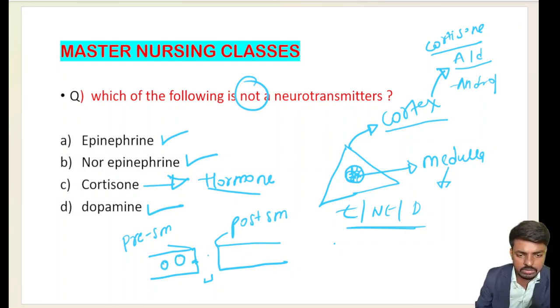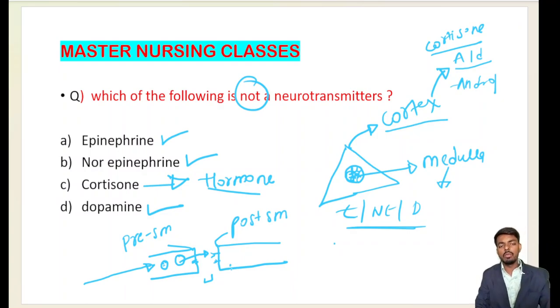Here are our vesicles. Inside the vesicles, neurotransmitters are present. Here are the receptors. When the action potential comes this way, it acts on the vesicles and the neurotransmitters are released, and they transfer the information from one nerve terminal to another nerve terminal. What do we call them? We call them neurotransmitters. Very important. Those neurotransmitters are responsible for transferring the information from one nerve end to another nerve end. We also call the junction between the two nerves the synapse.